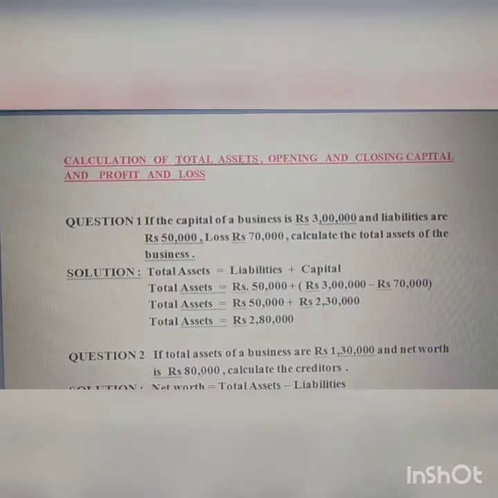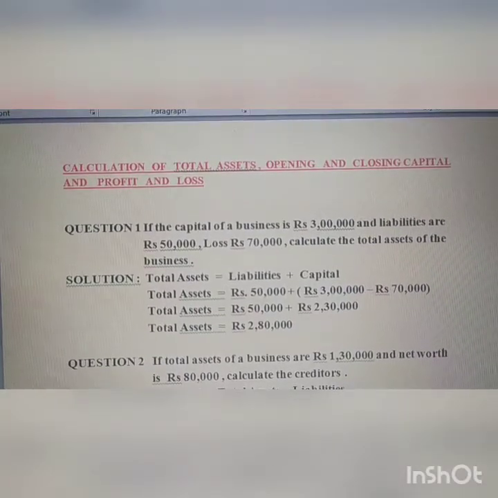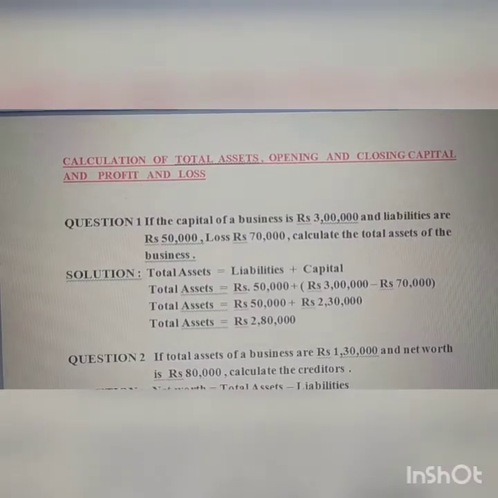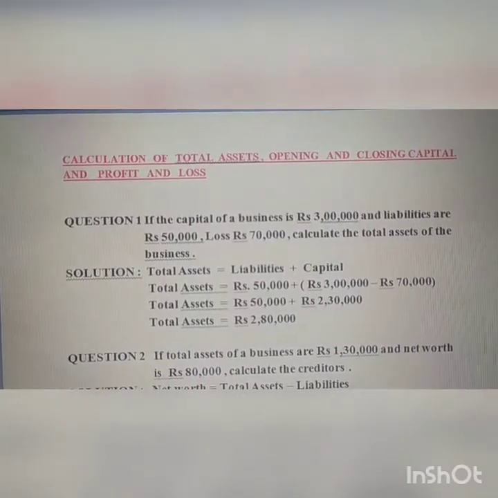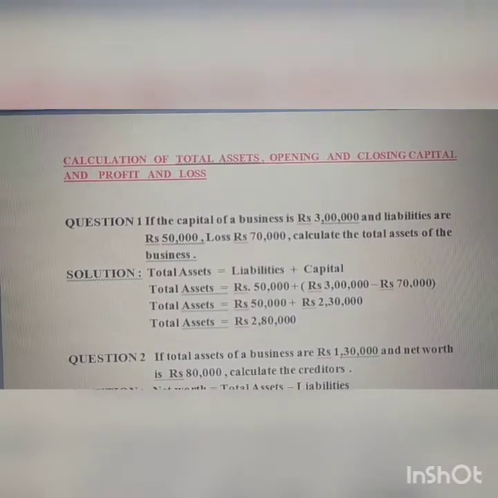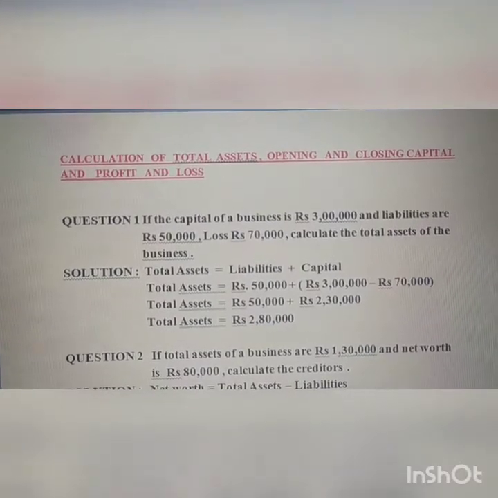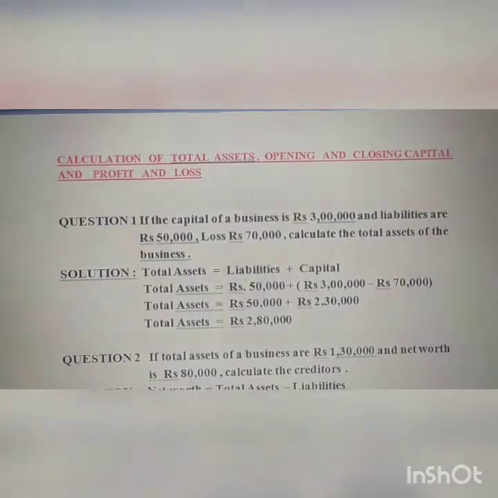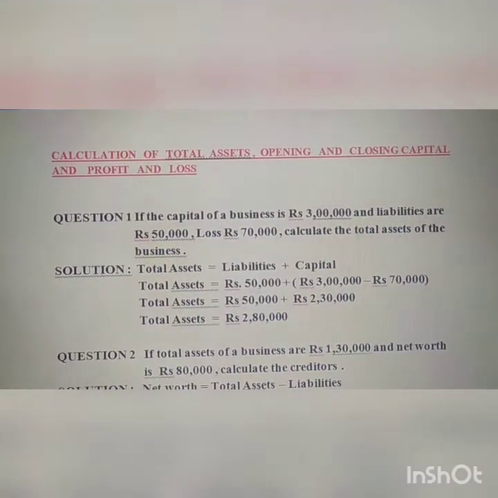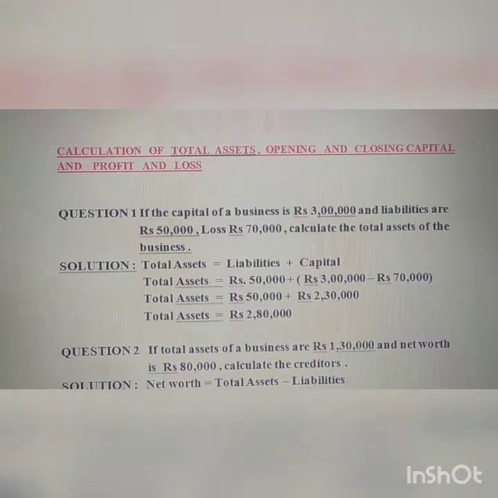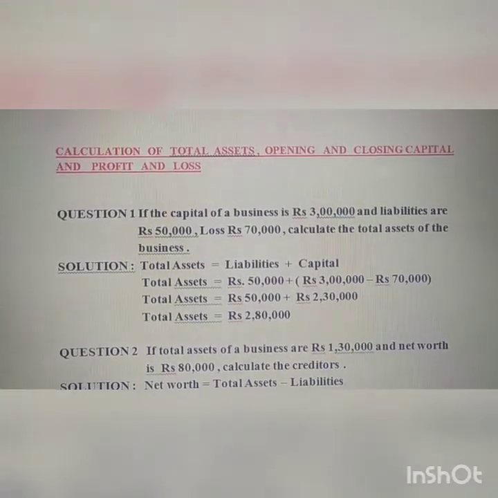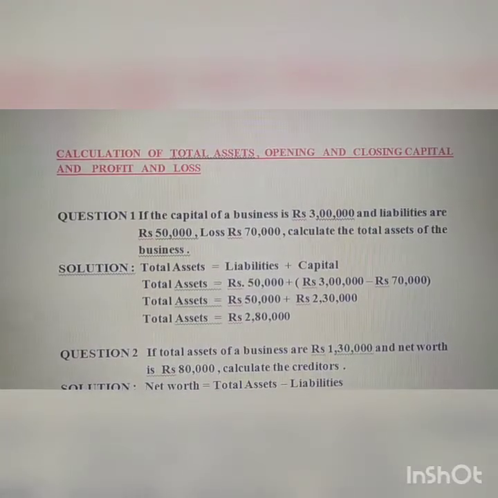Now you will add rupees 50,000 to this 2,30,000. Your total assets will be rupees 2,80,000. Okay, liability is given in the question, 50,000, plus capital, that is the adjusted one, closing capital, we got 2,30,000. So total assets will be rupees 2,80,000.